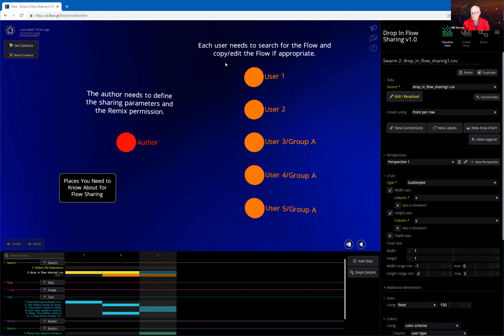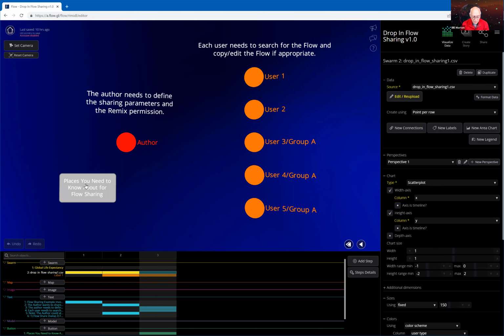Each user needs to search for the flow and copy edit the flow if appropriate. Now, that being said, if it's shared privately with a specific user, that user will get an automated email sent to him that says, yeah, this flow has recently been shared with you. So sometimes the searching is as simple as clicking on a link. Other times you can come into flow and you can do your searching there.